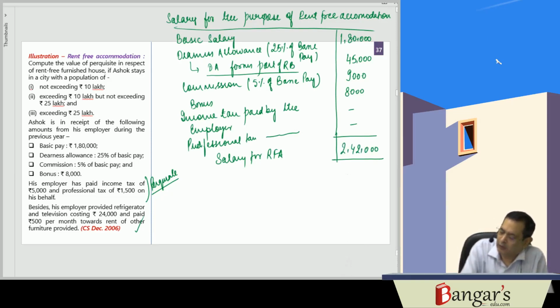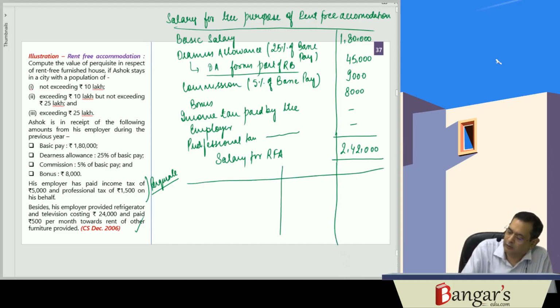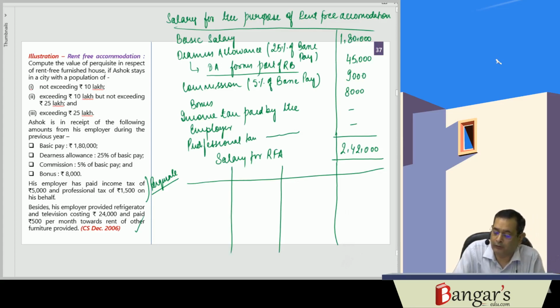Now the valuation of the rent-free accommodation will be how much? We have 3 cities: population not exceeding 10 lakhs, population 10 lakhs to 25 lakhs, and population exceeding 25 lakhs.